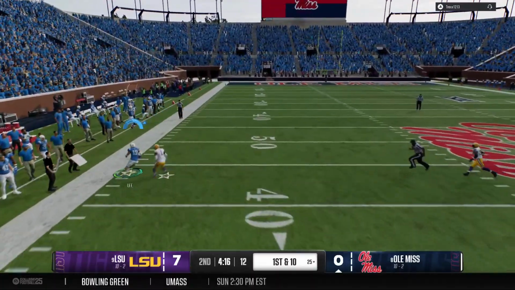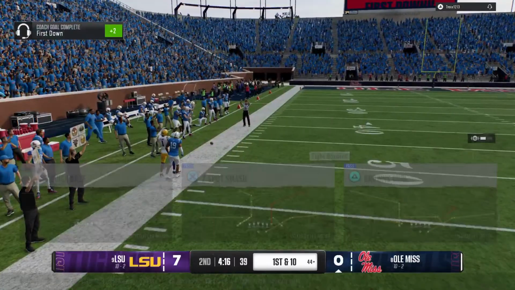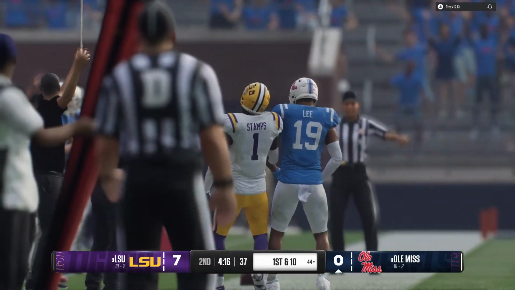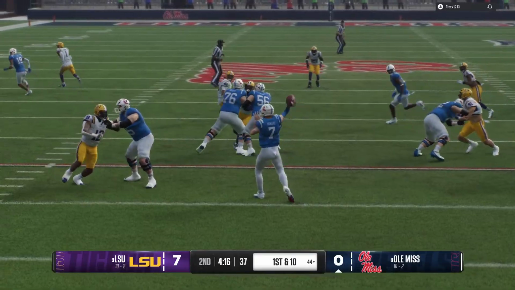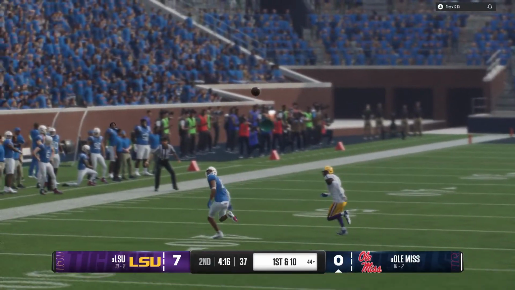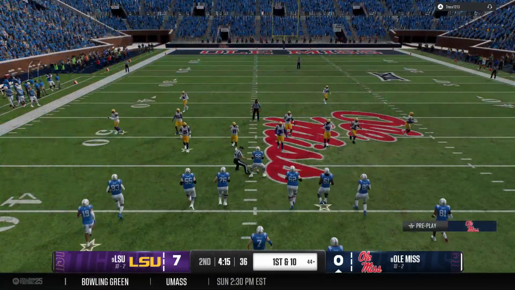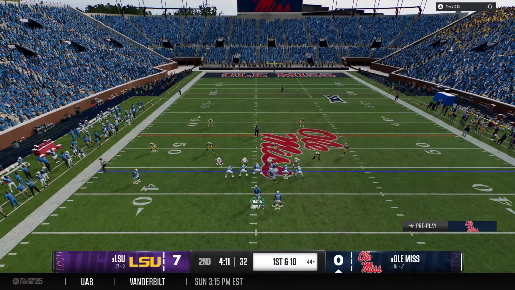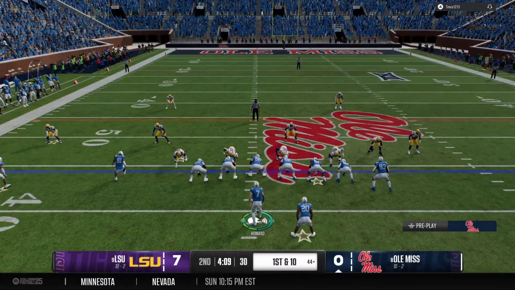Lets it go quickly. Finds a man to the left. Big catch downfield. I understand the concept of bringing the blitz, and you hope that it gets home. But if you don't, you leave your corner in a man-to-man situation against this wide receiver. That is a tough ask for this corner, and he's going to lose that battle more often than not.